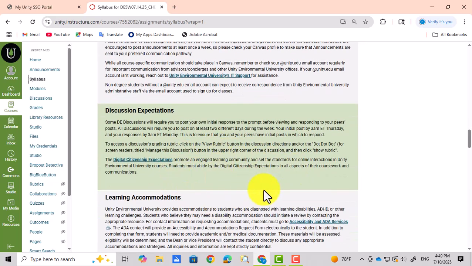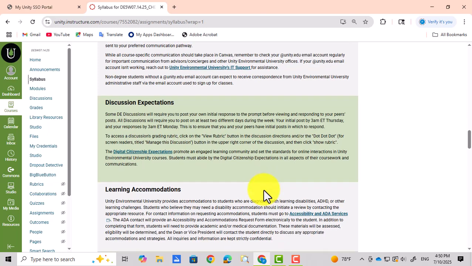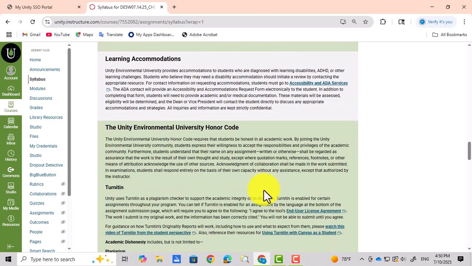Discussion expectations. Discussions are to be responded to by Wednesday, midnight Pacific time, Thursday, 3 a.m. Eastern time for the first posting, and then the second posting is due on Sunday. Okay.